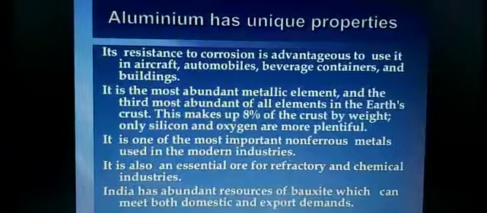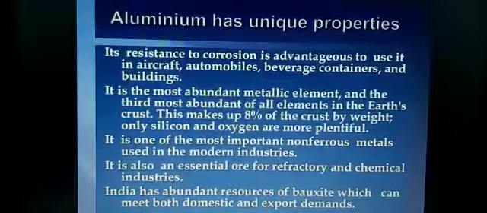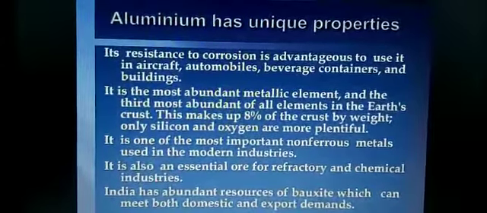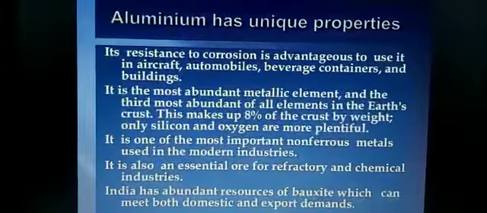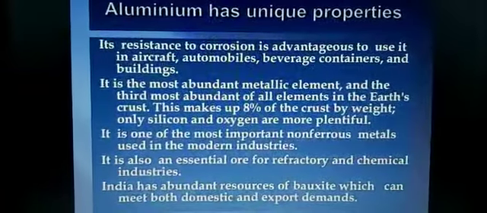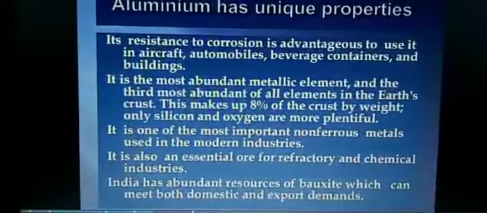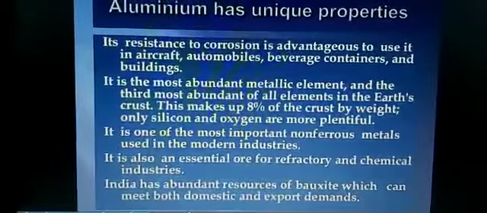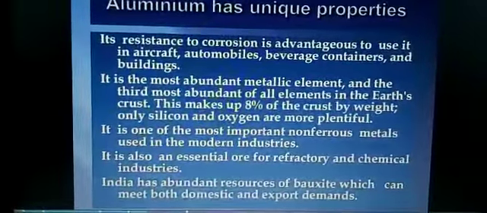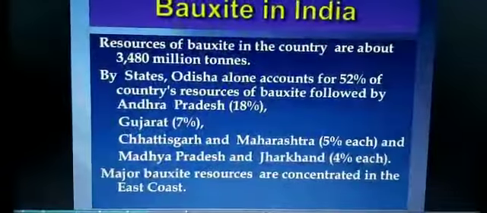Children, next is the distribution of aluminium, and important properties are also given that I had just read now. It is resistant to corrosion, to use it in aircraft, that I have told you. It is one of the most important non-ferrous metals used in modern industries. It is also an essential ore of the refractory and chemical industry. It has abundant resources of bauxite which can meet both domestic and export demands. So here are some more important properties given here.